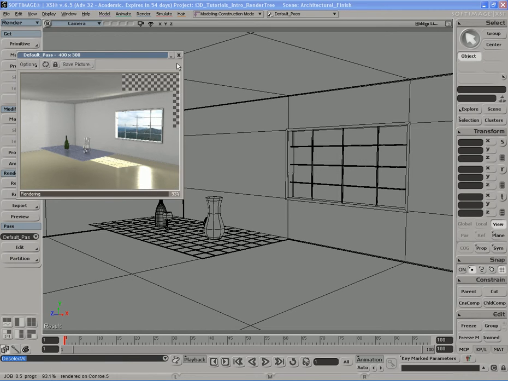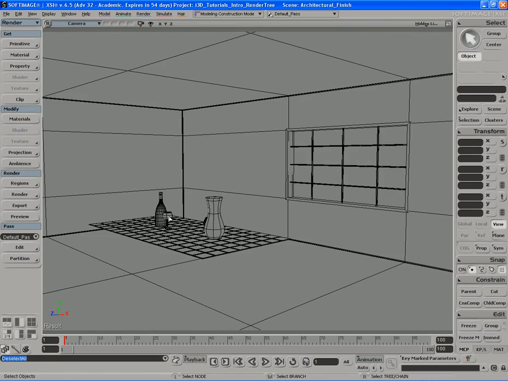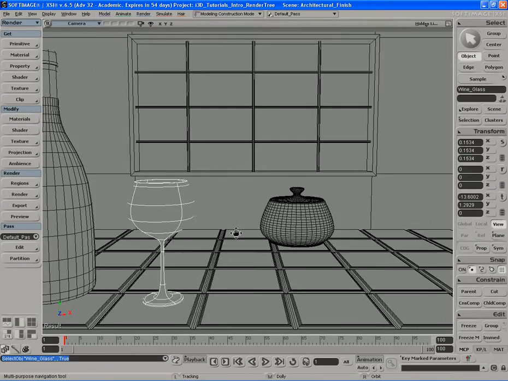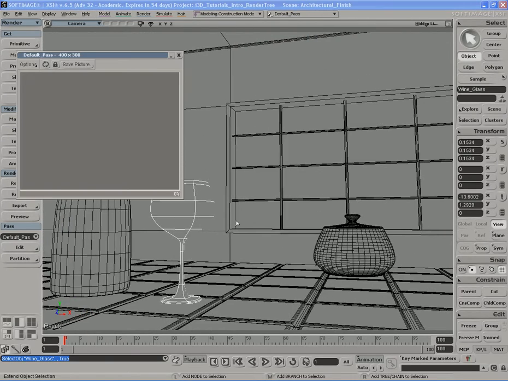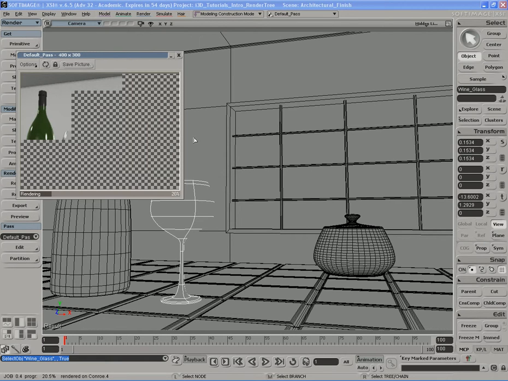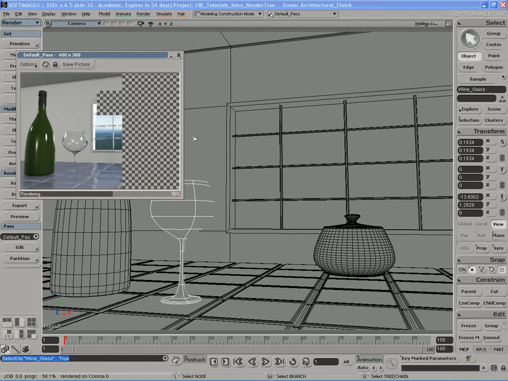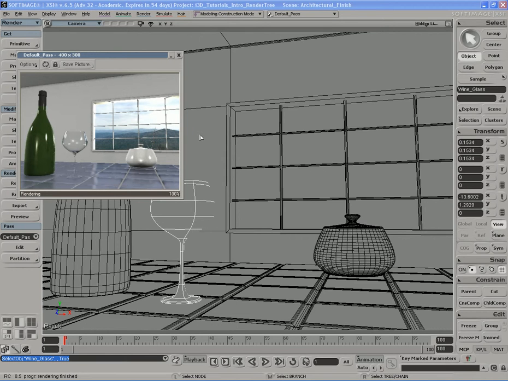Okay, perfect. Good to go. Now if we come over here, we can do a render of, say, this. Let's see what this looks like close up. Okay, wine bottle's looking great. Wine glasses looking fantastic. There's our background, window, lighting, walls look fine, ceiling looks fine. The ceramic tiles look great, very realistic, and the little teapot is there just staring at us with its two little highlight eyes and a little nose,